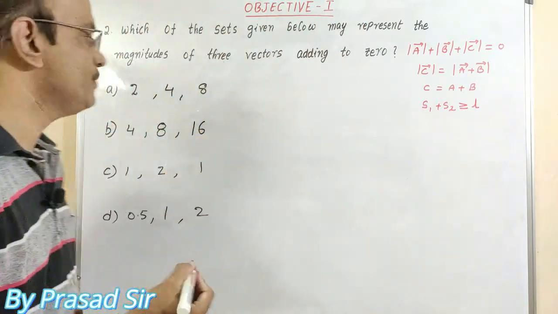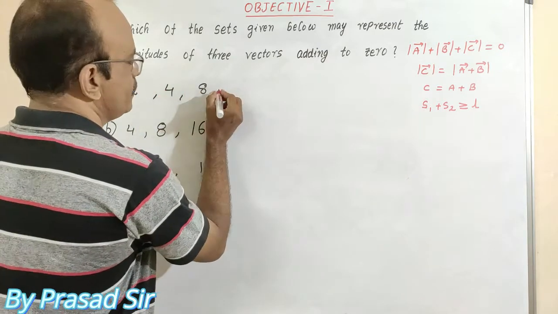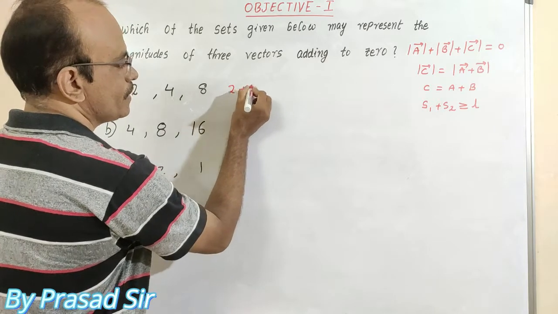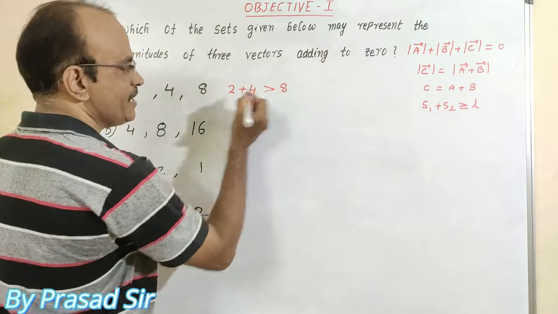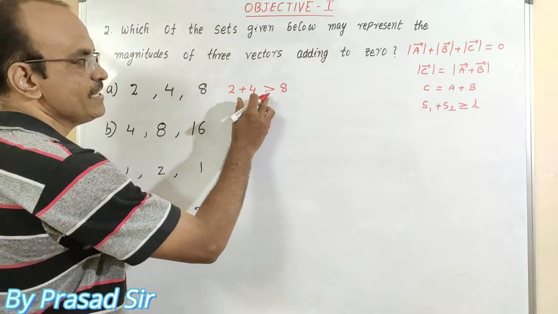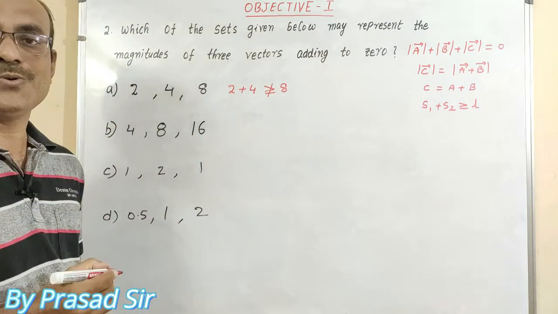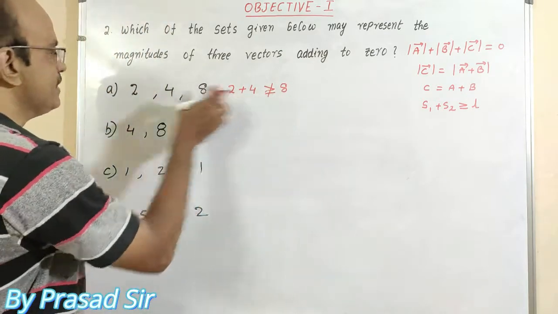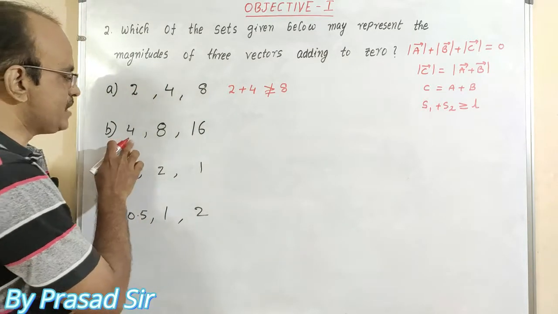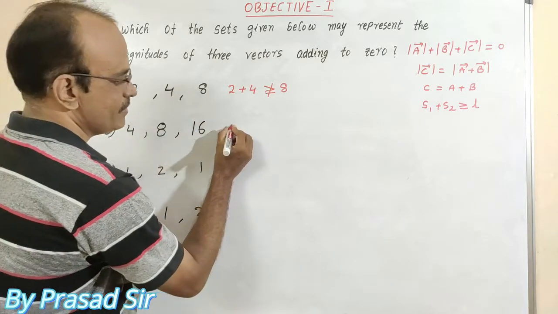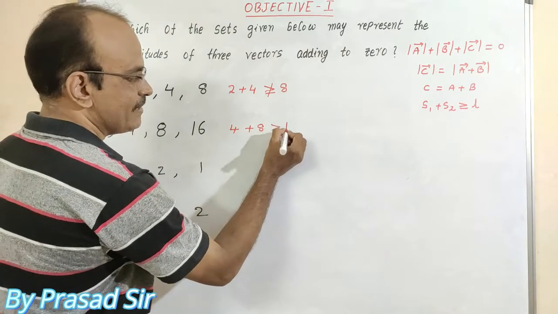Apply it here now. First of all, 2, 4, 8. Which are the smaller numbers here? 2, 4. So is 2 plus 4 greater than 8? 2 plus 4 is how much? 6. Is 6 greater than 8? No. So it is not greater than or equal to 8. So that's why this is not the correct option. Now the next option, which are smaller here, 4 and 8. Simply 4 plus 8 greater than 16?